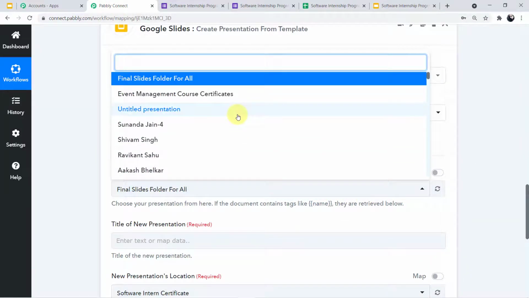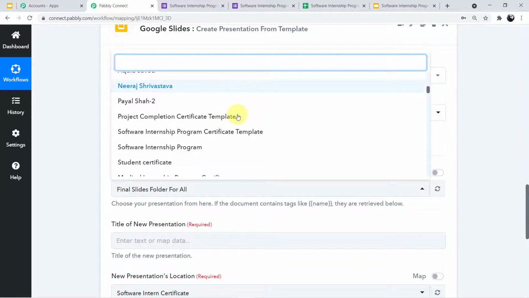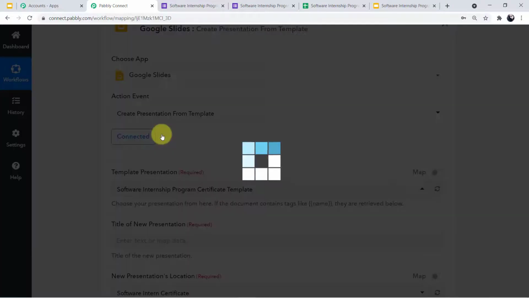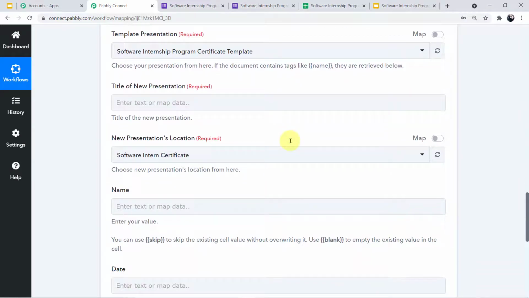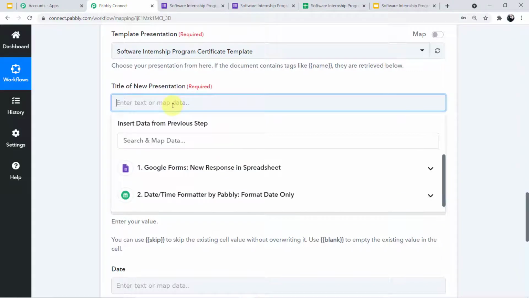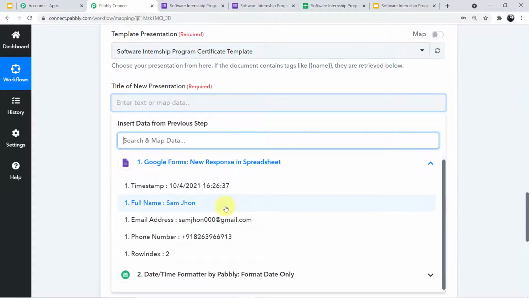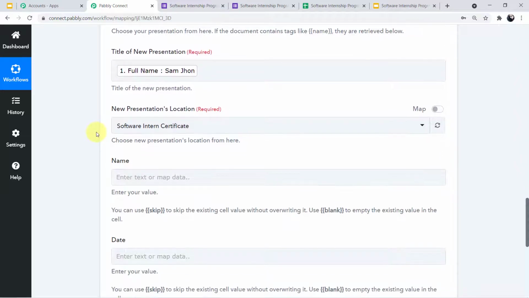So if we click this arrow, I can see the various certificates and templates here. This is the template we wanted in this workflow. So I'll click on software internship program certificate template. Okay, let it load. And here you can see now we have to enter the fields according to the template. We have to enter the title of the new presentation. The title of the new presentation can be anything, guys. I'll keep the name of the intern only. So for that, I'll scroll down and simply map the name, which is Sam John.